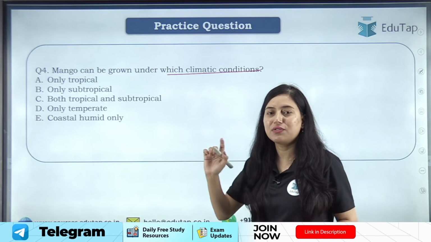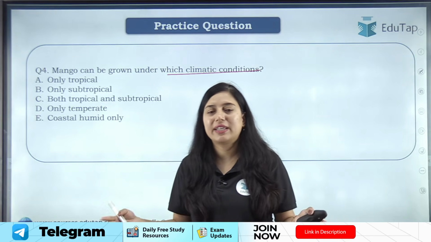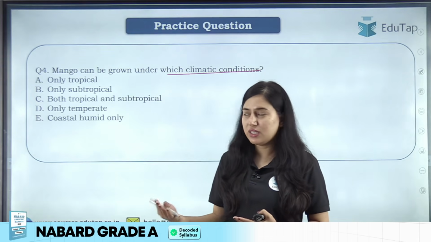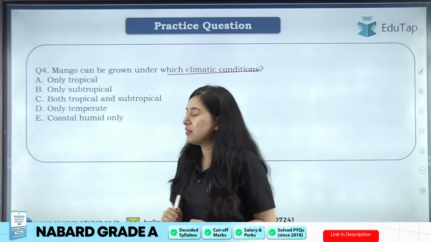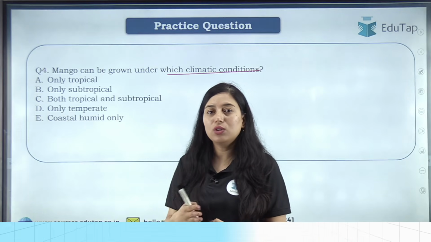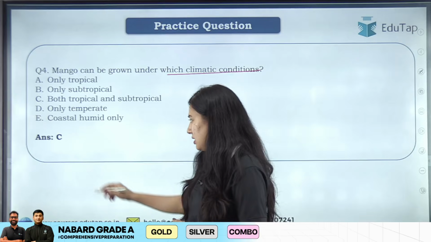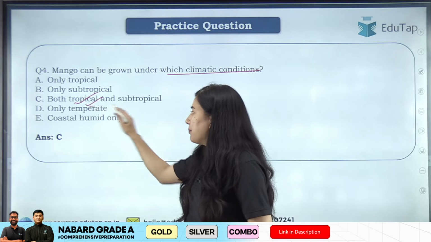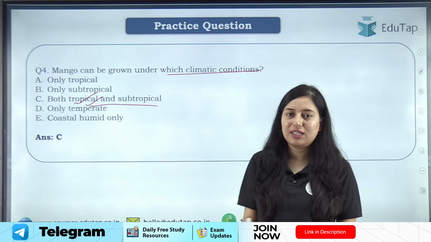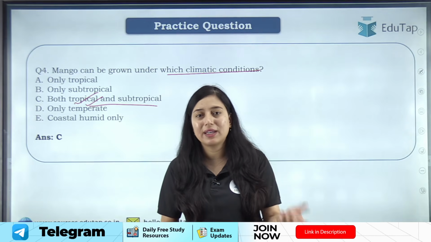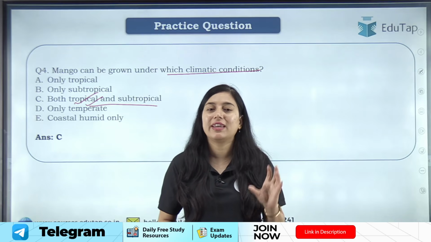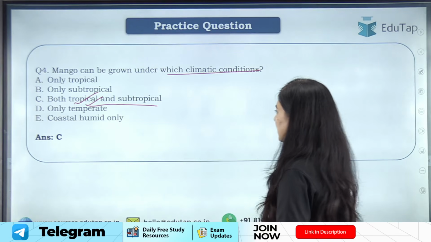ठीक है, now students, very important, you should know different climatic conditions and crops that can be grown in these climatic conditions. ठीक है, now if I talk about mango specifically, then mango is a crop that can be grown both in tropical and subtropical climate. ठीक है, तो answer here will be option C, both tropical and subtropical. Sometimes we tend to get confused. ठीक है, कभी कभी हम कंफ्यूज हो जाते हैं कि ये ट्रॉपिकल प्लांट है, but no students, आपने देखा होगा subtropical regions में भी we can grow mango. Clear? तो answer will be option C here.